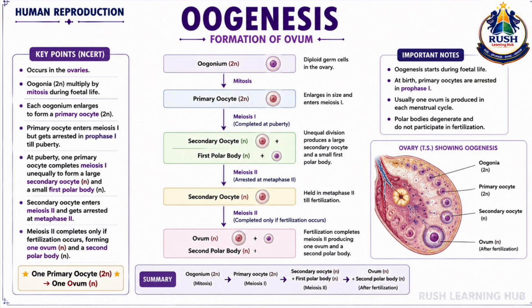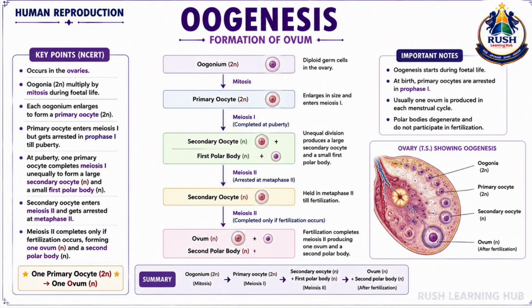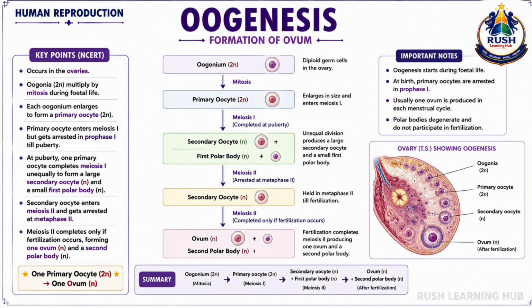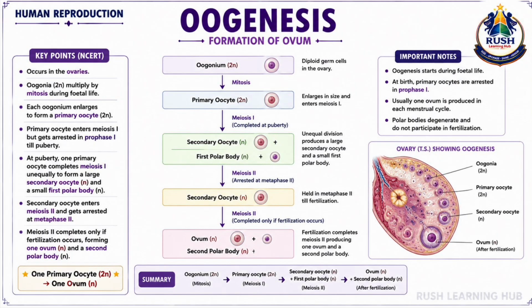The secondary oocyte then begins meiosis II but gets arrested at metaphase II. It is released from the ovary during ovulation in this stage. If fertilization occurs, the secondary oocyte completes meiosis II and forms a mature ovum along with a second polar body. If fertilization does not occur, the secondary oocyte degenerates.